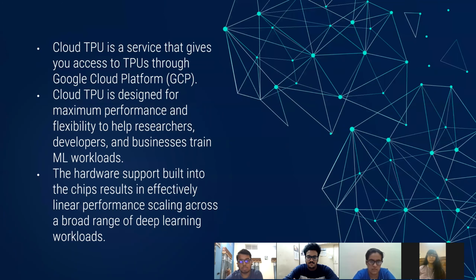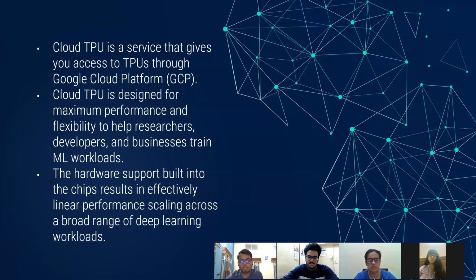So a Cloud TPU is a service that gives you access to TPUs through Google Cloud Platform, which is GCP. Cloud TPU is designed for maximum performance and flexibility to help researchers, developers, and businesses train ML workloads.